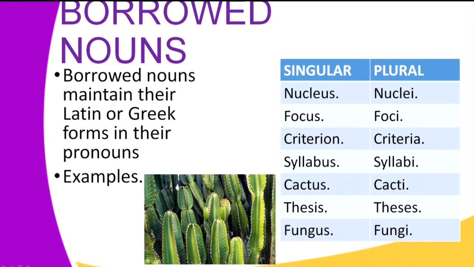What you're saying is some words that have been borrowed from other languages such as Latin and Greek form their plurals in a different way. Now, let's look at these examples. All the words in the singular column are borrowed words. They have been borrowed from either Latin or Greek. The word nucleus is a borrowed word, and the plural of this word is nuclei.